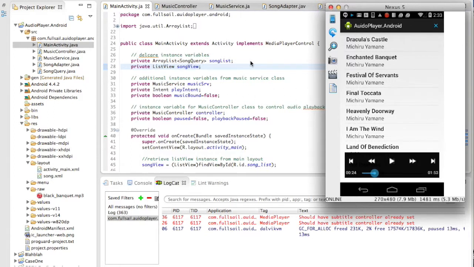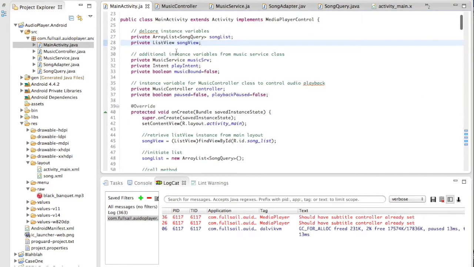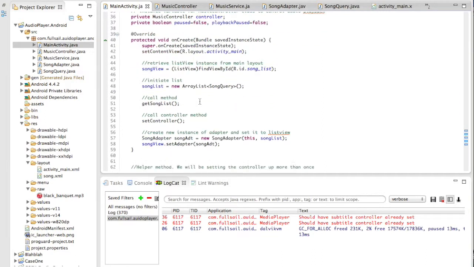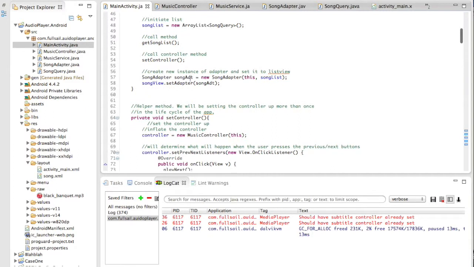And a quick overview of my code. Here you can see I declared my instance variables for the multiple parts of my application. And here I inflate the main activity and I add the list view to that activity. These are the methods to get the list of the songs, the controller, and the adapter.